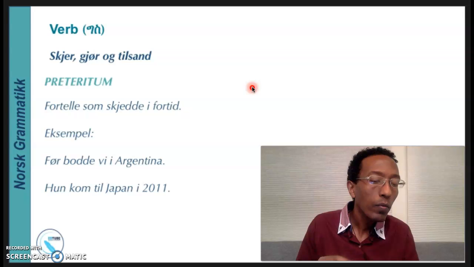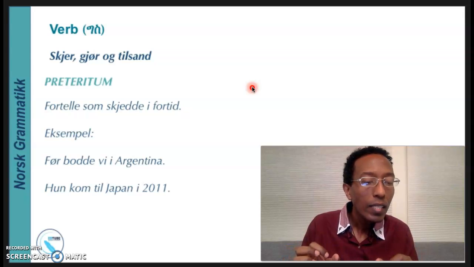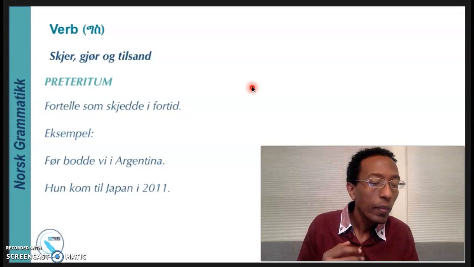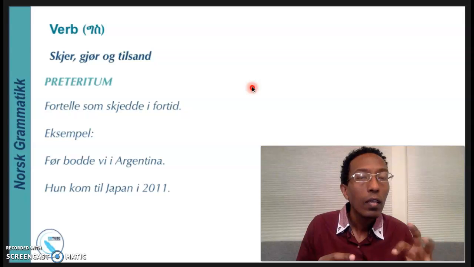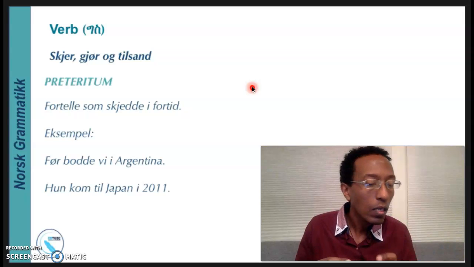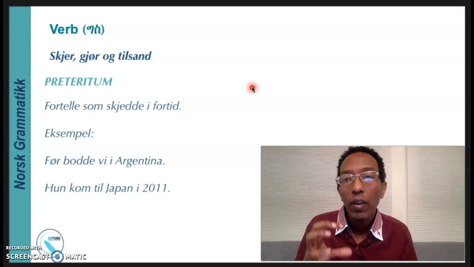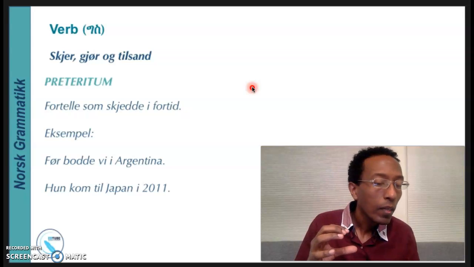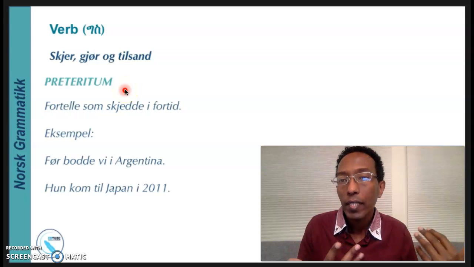So the regular verb form is the verb stem or the infinitive plus et or de, te or dde. While the irregular verb, or the strong verb, is changing totally. Totally changed. So this is the difference between the two. But our today's focus is the past tense of verbs, and we call it in Norwegian preteritum, or past tense.